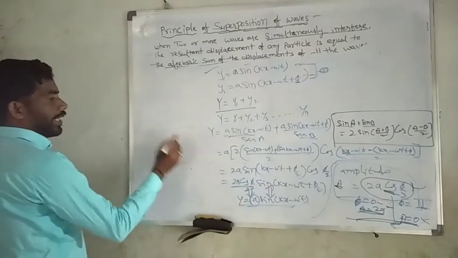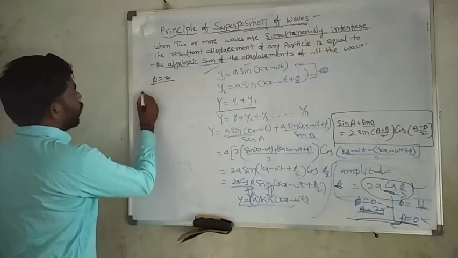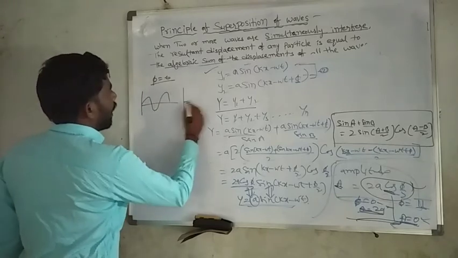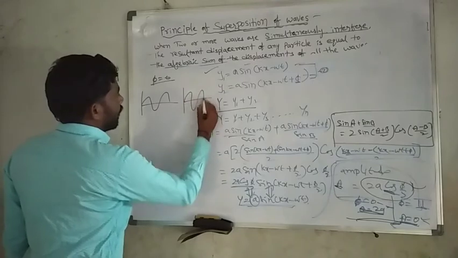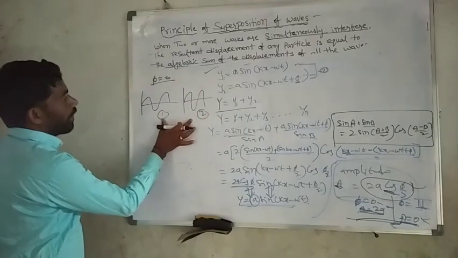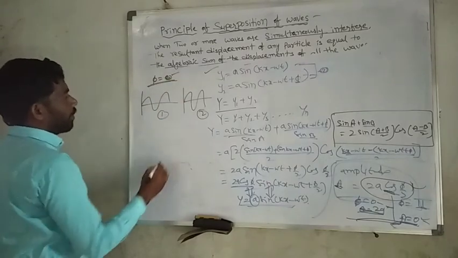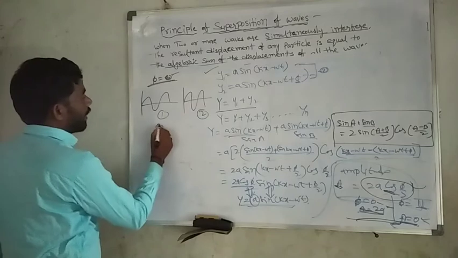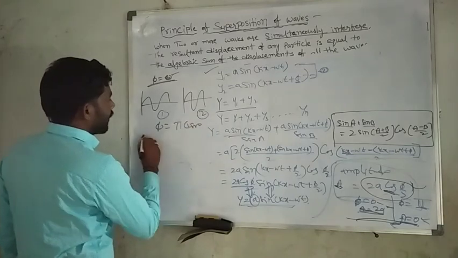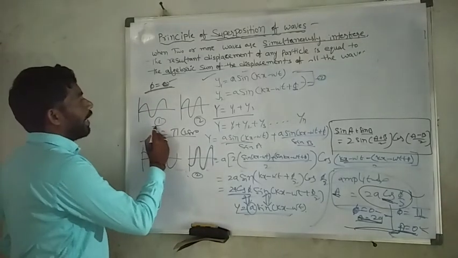Whenever the phase difference is 0, the two waves look like this first one and this second one. In the second case, φ equals π, meaning 180 degrees.